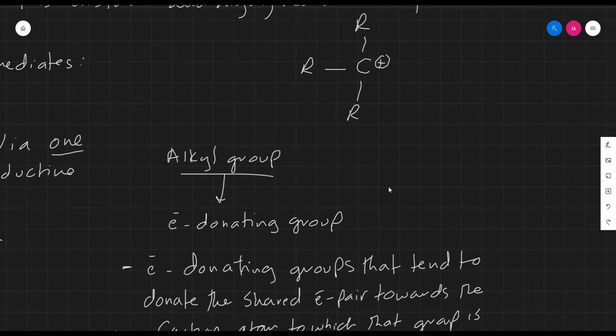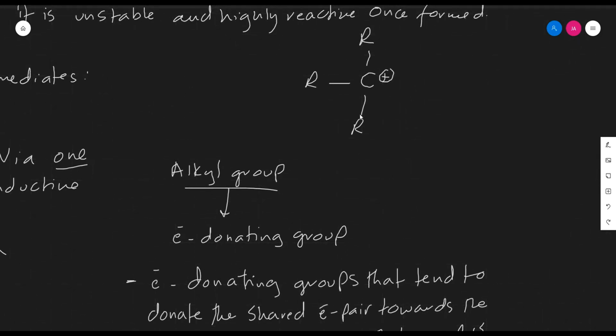So as you can see here, if it were bonded to 3 electron donating groups, then this carbon atom would be able to stabilize its positive charge by attracting this electron pair, and this electron pair. These effects are called positive inductive effects, and such an intermediate would be called a tertiary carbocation intermediate, as I will discuss in this video.